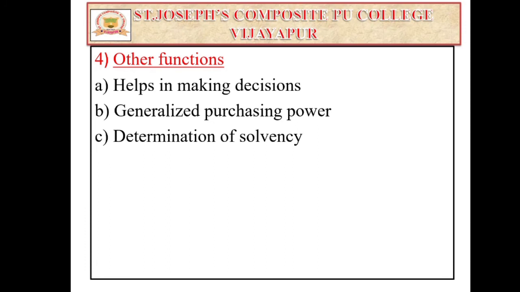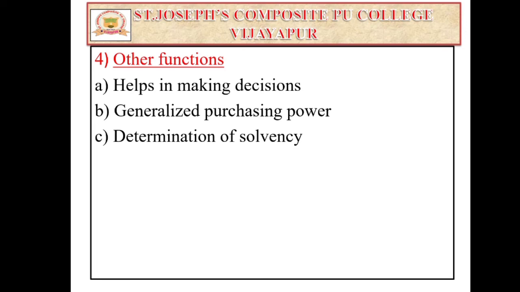And last one, other functions of money. Some miscellaneous functions are helps in making decisions, generalized purchasing power and determination of solvency. That means money also helps to make decisions during an emergency situation, and also helps to solve problems, so we can say it is determination of solvency.